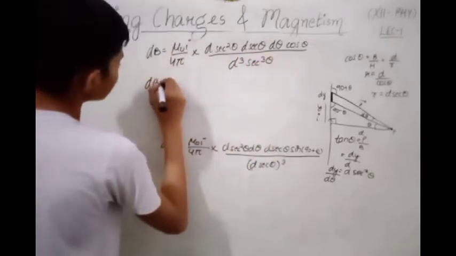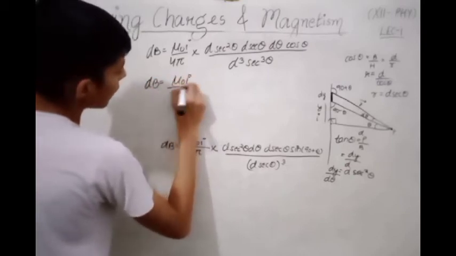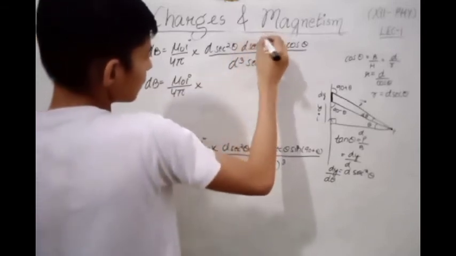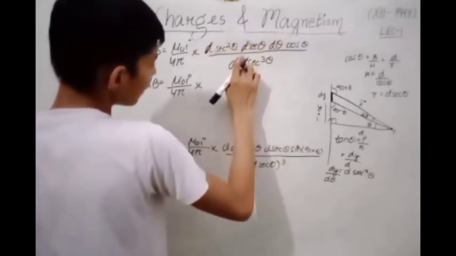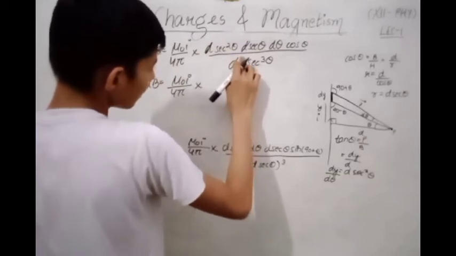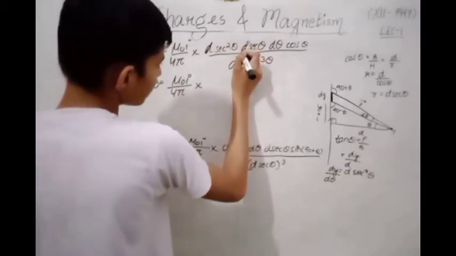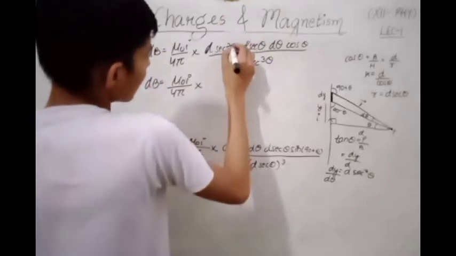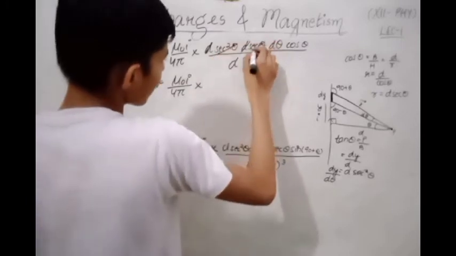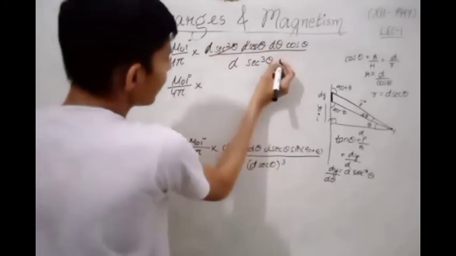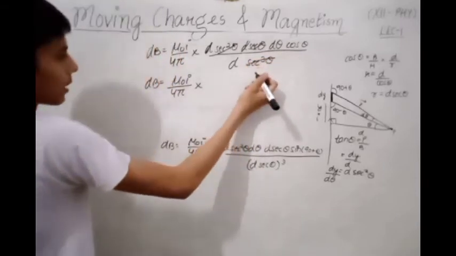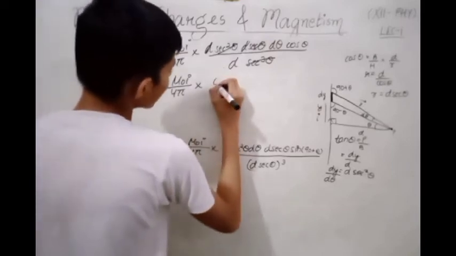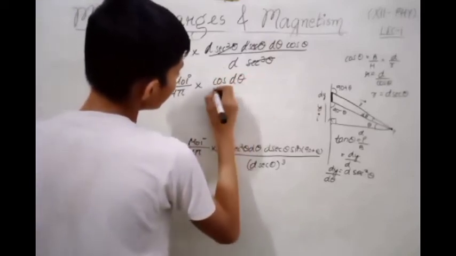So dB equals mu naught I divided by 4 pi into, this d and this d will be cancelled, and here d will be left because here d cube is present and in denominator d square is present. Sec square into sec theta constitutes sec cube theta, and in denominator sec cube theta is present, so this one will be cancelled out. We are left with cos theta d theta divided by d.